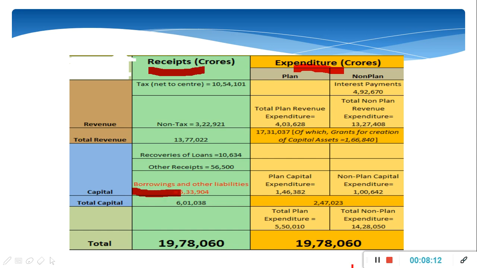Borrowings is 5,33,904, and the amount of borrowing is equal to the fiscal deficit of the government. We can say that government expenditure is greater than the government receipt by the amount of 5,33,904, for which government has to borrow, and that is the fiscal deficit.